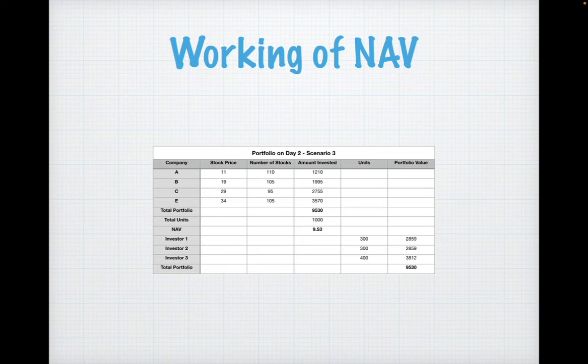So nothing will change, the NAV will remain the same. So what we learn from this is, if money gets added to a mutual fund scheme, NAV doesn't change. So money added or debited, the NAV doesn't change, but it is dependent on the number of stocks, how those stocks are doing, and if any transaction is executed by the fund manager, that affects the NAV.